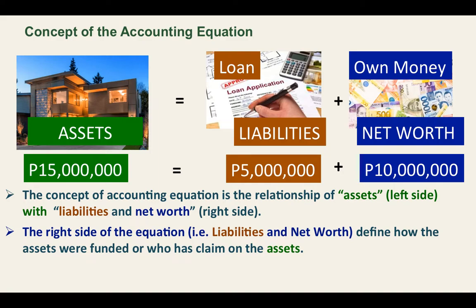So in this case, my claim on the asset is only 10 million because 5 million is the claim of the bank, because they are the one who funded 5 million. Okay, class? That is now the concept of the accounting equation.